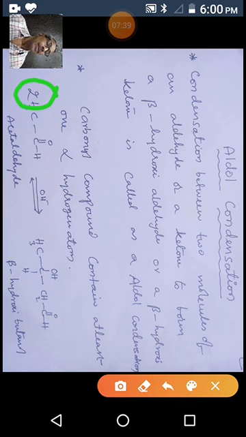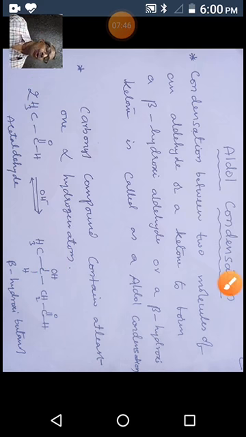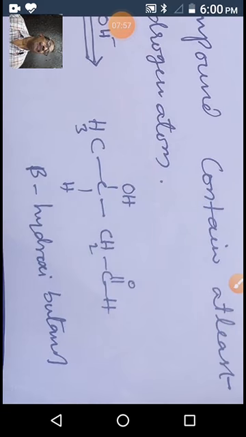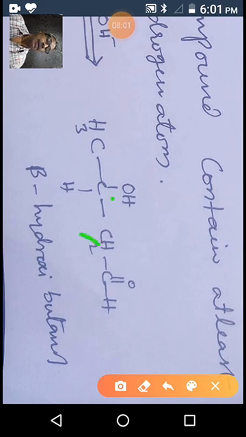In the third position we have one OH group, so it is 3-hydroxybutyraldehyde, or beta hydroxybutyraldehyde. This is the alpha carbon, this is the beta carbon, and there is a hydroxy group at the beta carbon.